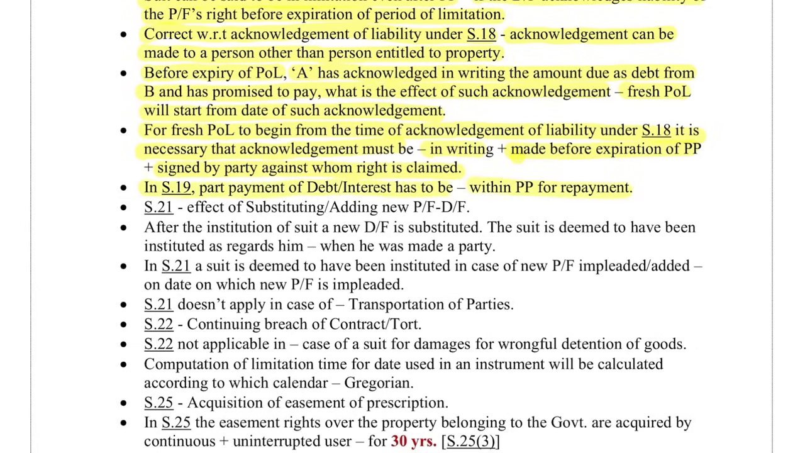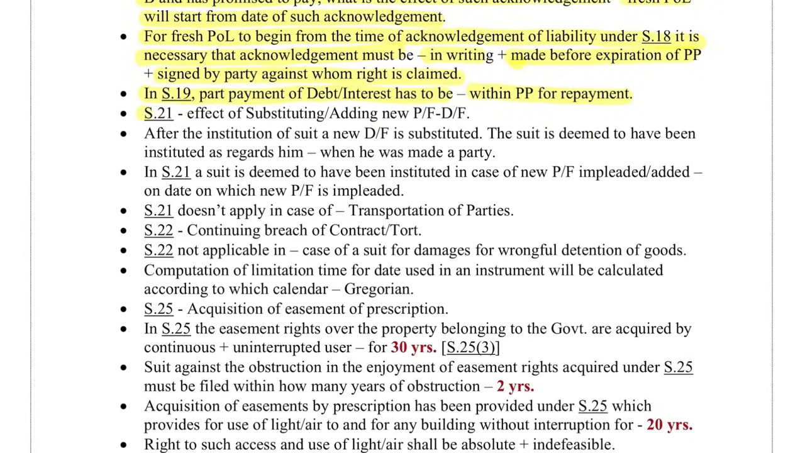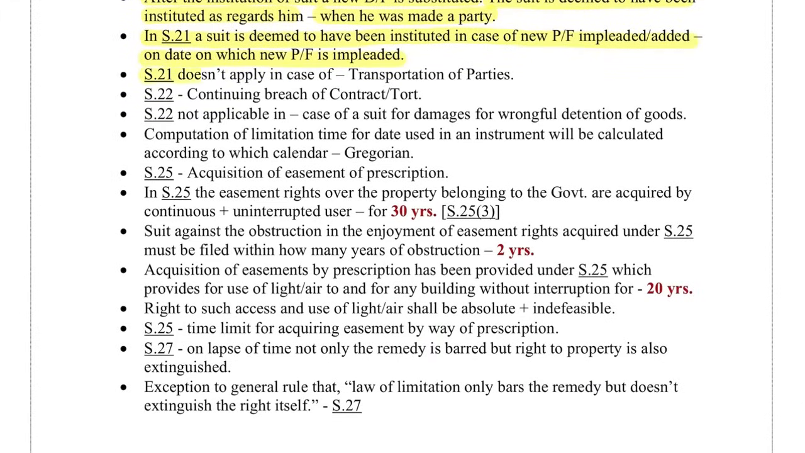Section 21 talks about the effect of substituting or adding a new plaintiff or defendant. After the institution of a suit, a new defendant is substituted. The suit is deemed to have been instituted as regards him when he was made a party. In Section 21, a suit is deemed to have been instituted in case of a new plaintiff impleaded or added on the date on which the new plaintiff is impleaded. Section 21 does not apply in case of transposition of parties. Section 22, continuing breaches of contracts and torts. Section 22 is not applicable in case of a suit for damages for wrongful detention of goods.